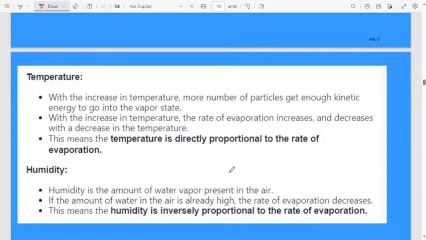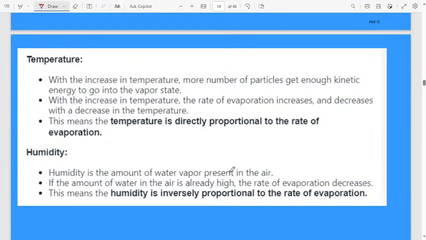Very easy. Then let us discuss how the rate of evaporation depends upon temperature. With the increase in temperature, more particles get enough kinetic energy to go into the vapor state. What will happen? Consider a vessel here. If I increase the temperature, all the particles in the liquid form are loosely arranged like this.